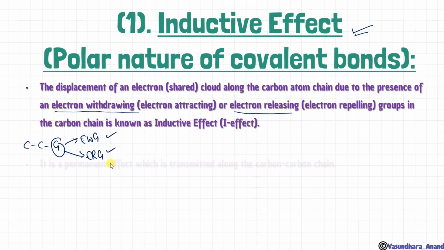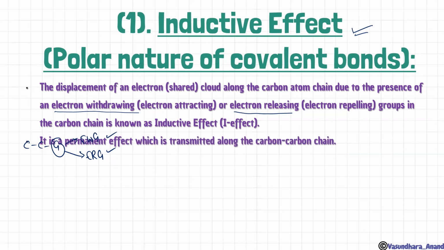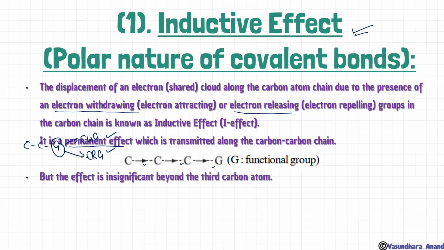Clear? It is permanent effect which is transmitted along the carbon chain like this. Here, अगर G जो है वो electronegative group है यहाँ पे, तो अपनी तरफ electron को खींच रहा है. So that's why this is the effect occurring over here. Clear? But the effect is insignificant beyond the third carbon atom.